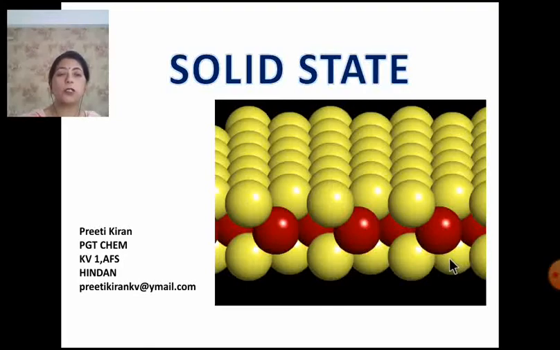Dear students, today I will be taking up the first unit of class 12th chemistry, that is solid state. Dear children, just visualize around yourself and you will see solids are more common as compared to liquids and gases.